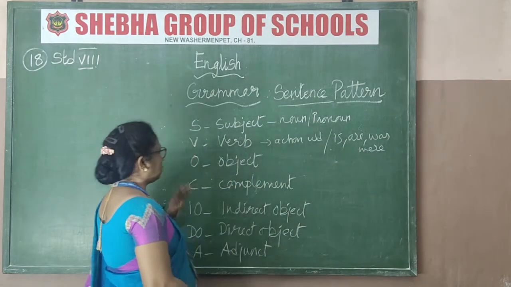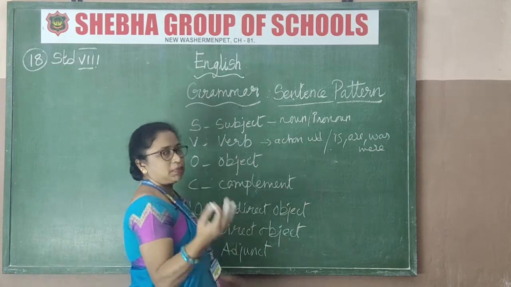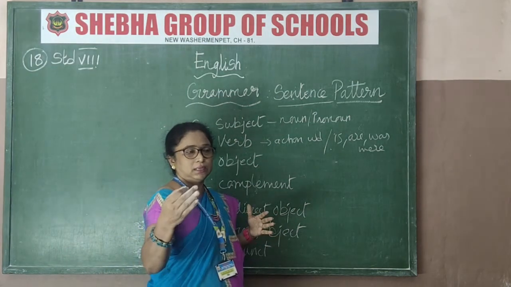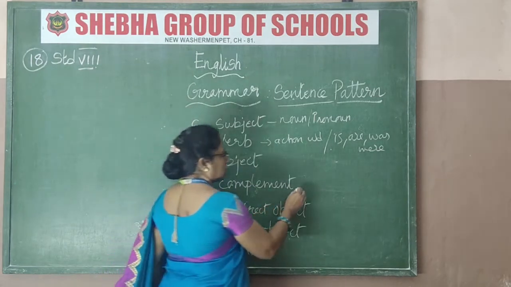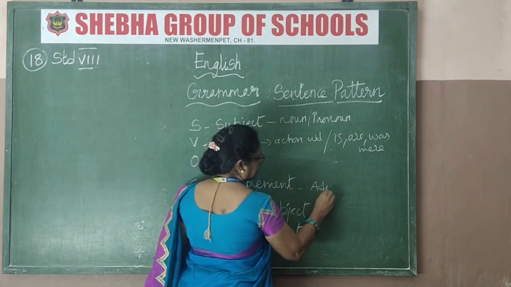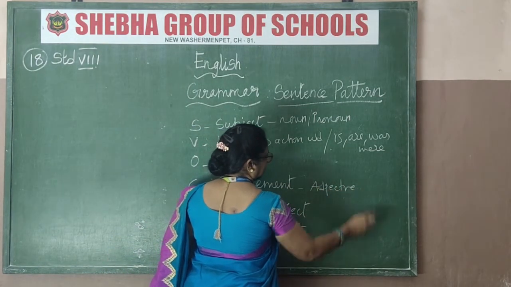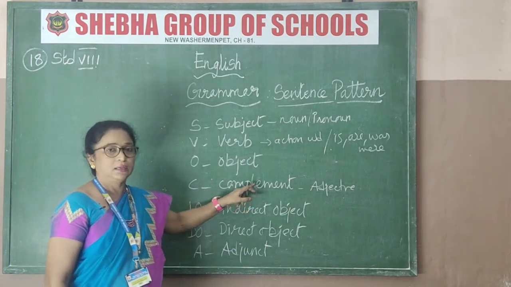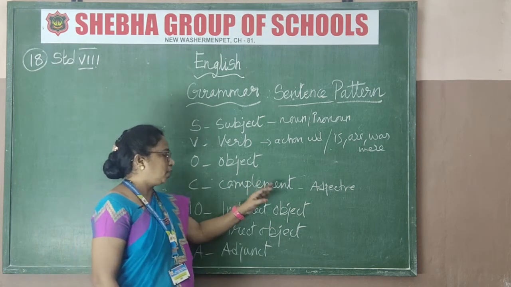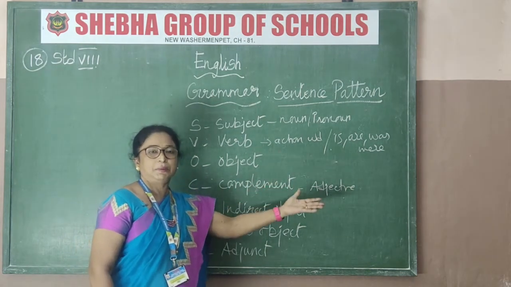Next we come to object. Of course, the object is the word that comes after the verb. Next we come to complement. What is complement? Nothing but adjective, a describing word. Complement is spelled with E, not I. You must put the E. The complement is nothing but adjective, describing words.